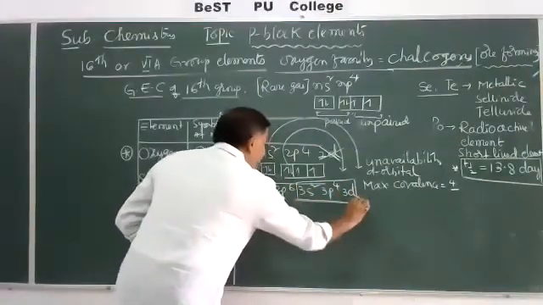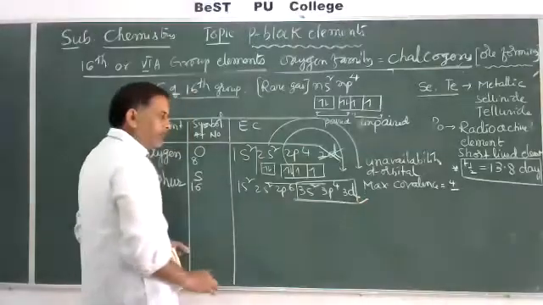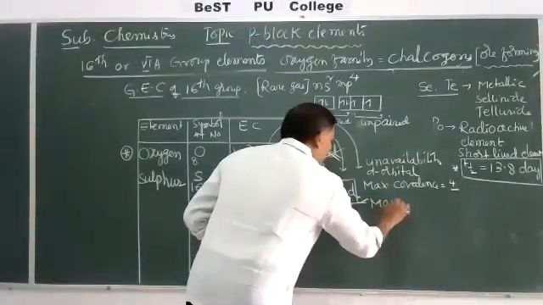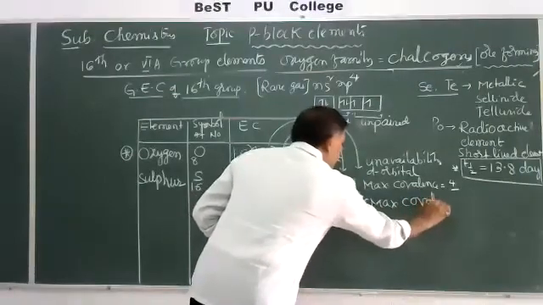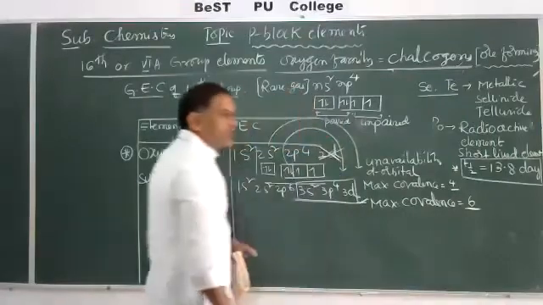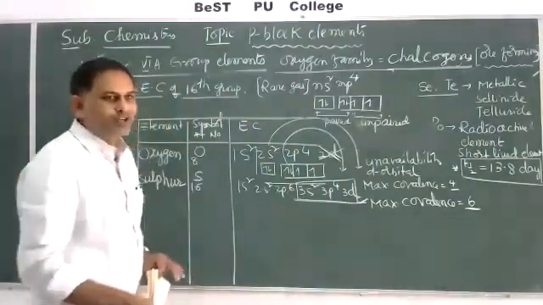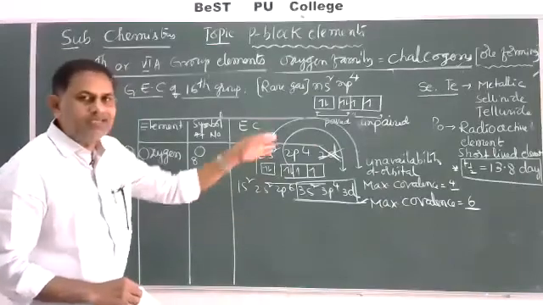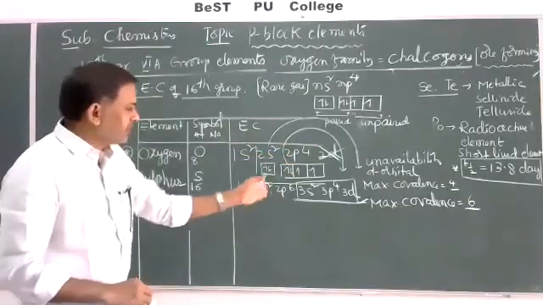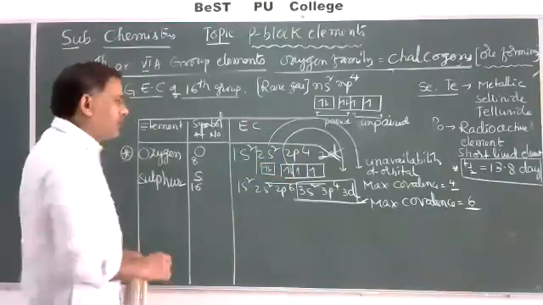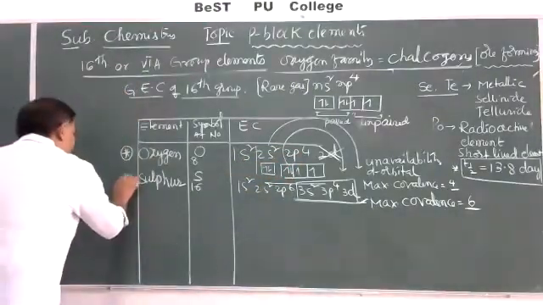So due to the availability of these, from sulfur onwards the maximum covalency is 6, not more than 6, because in its outermost orbit there are a maximum of 6 electrons. They can be excited from 3p to 3d, and 3s to 3d orbitals.